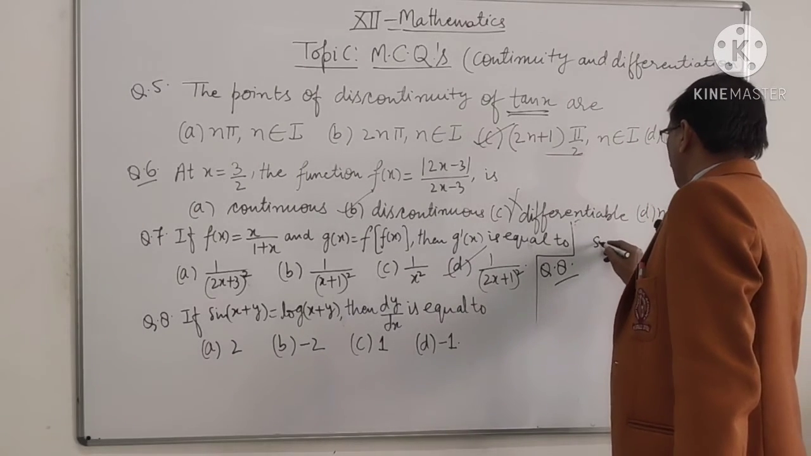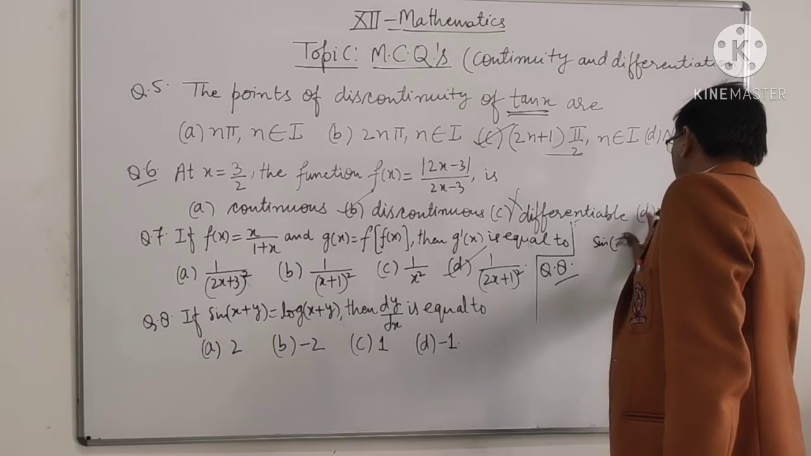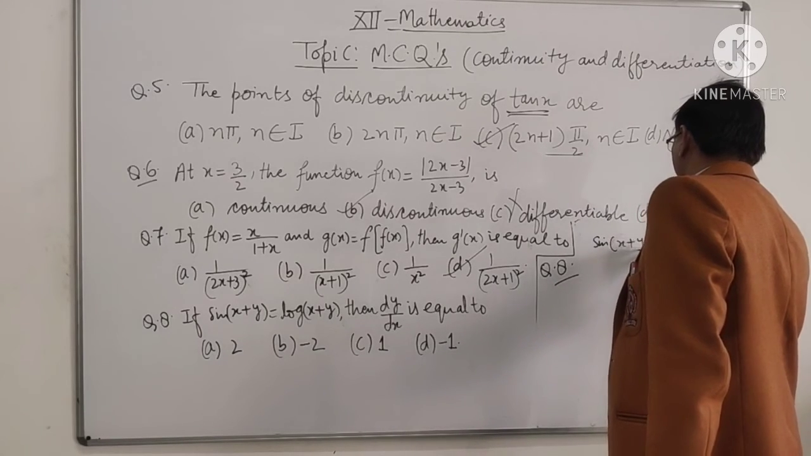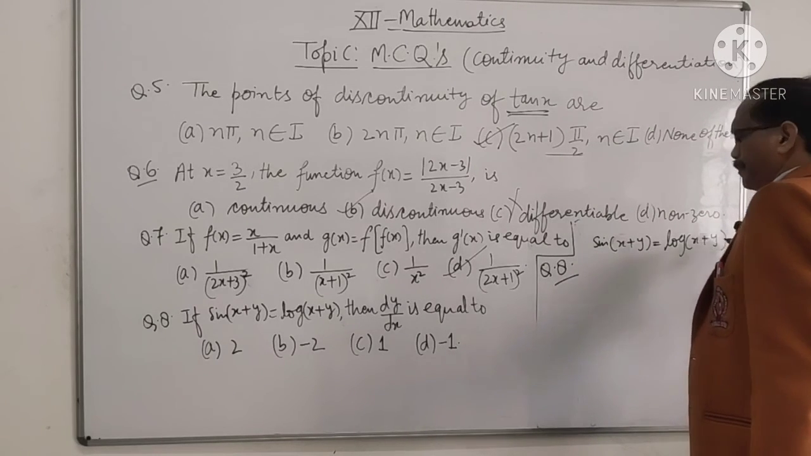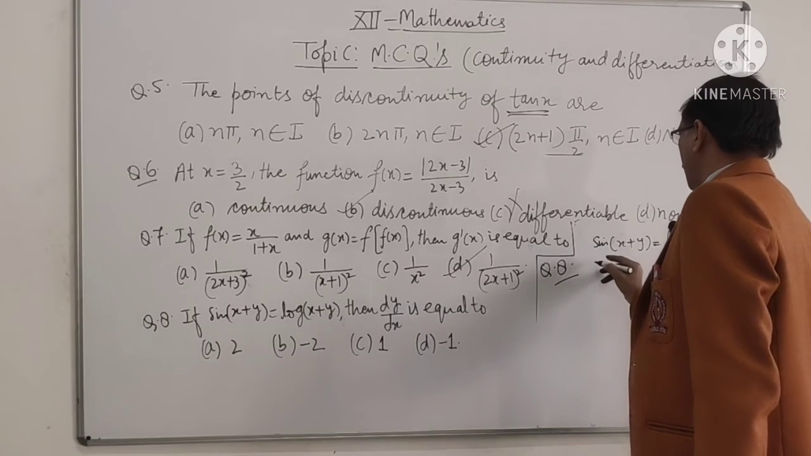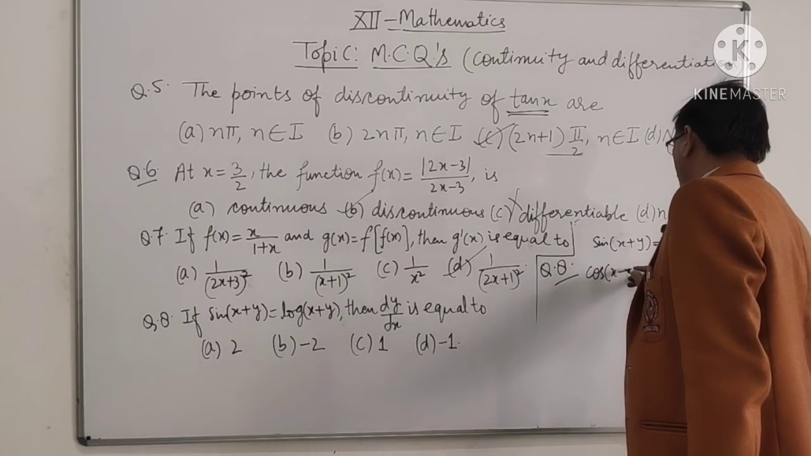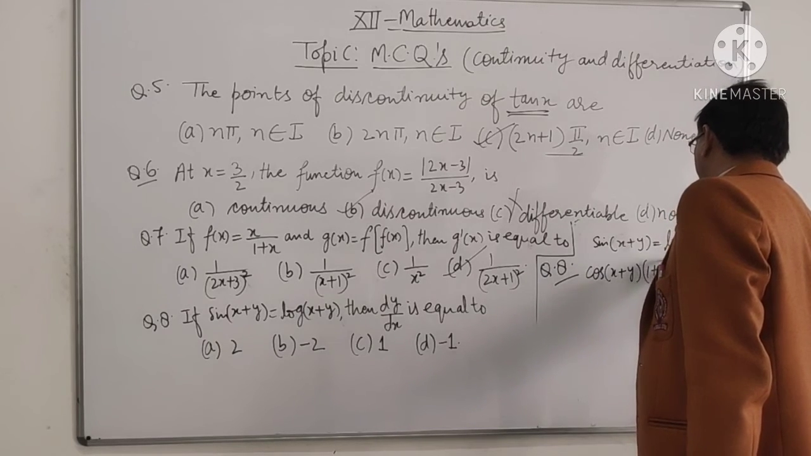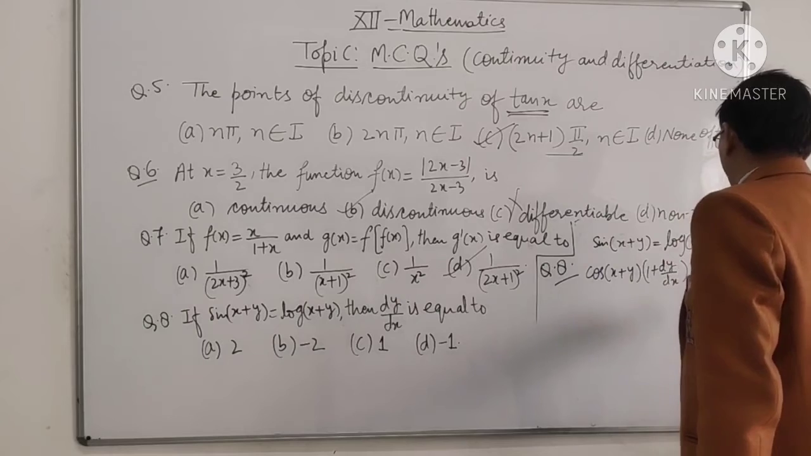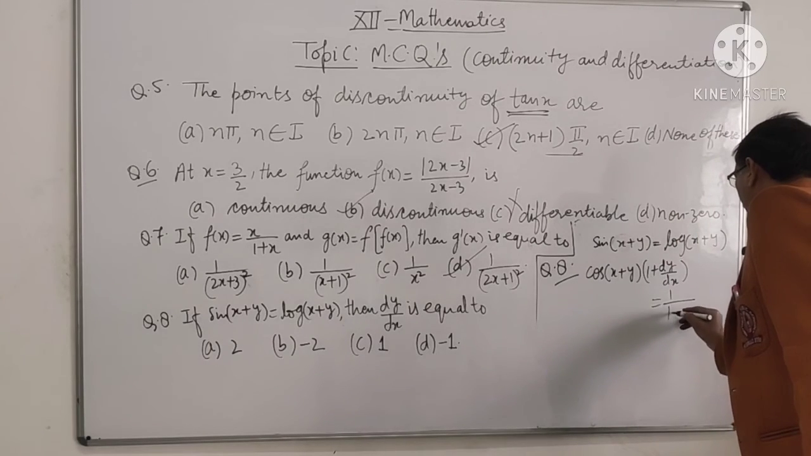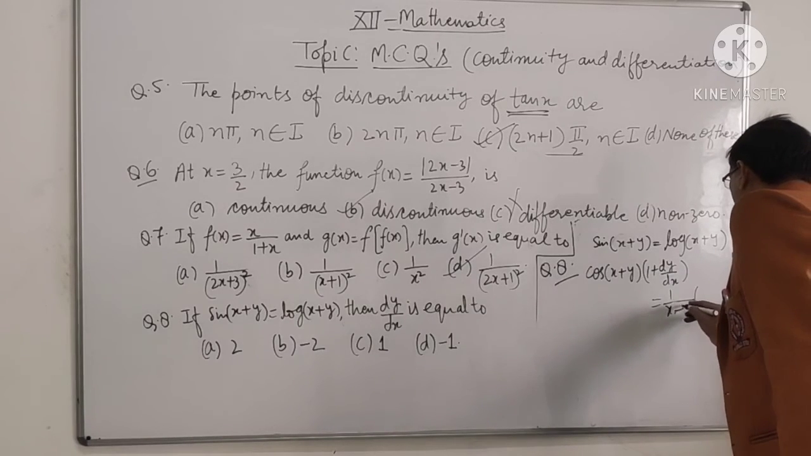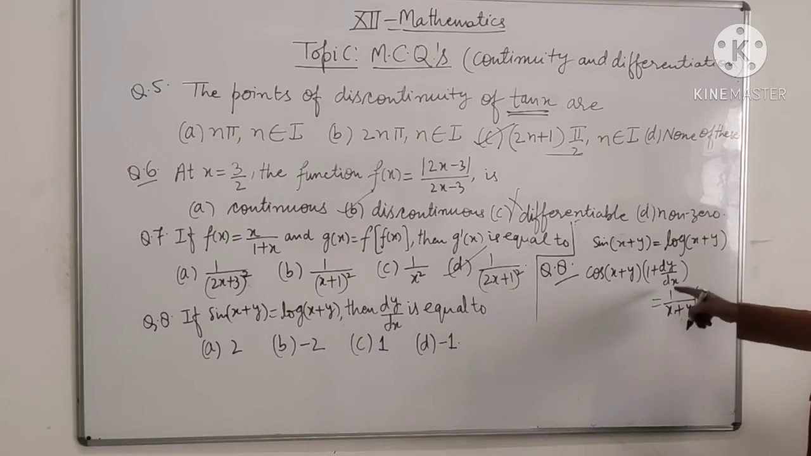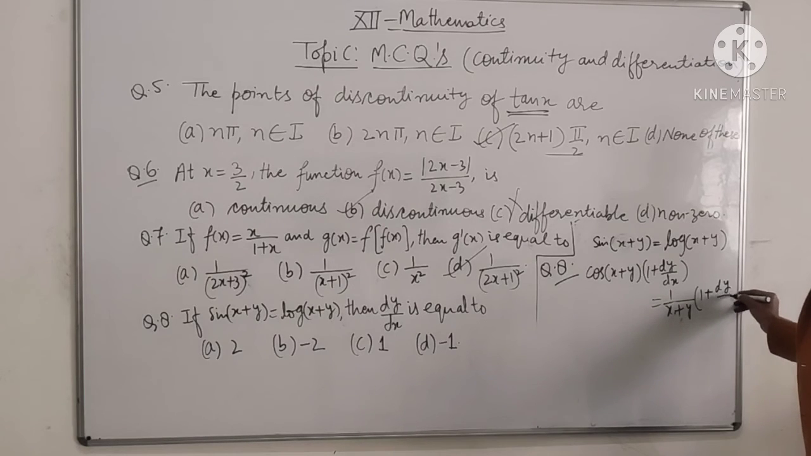Now question number 8. Here, sin(x plus y) equal to log(x plus y). Differentiate it. Derivative of sin is cos(x plus y), then it is 1 plus dy over dx, equal to derivative of log, which is 1 upon (x plus y), times 1 plus dy over dx.